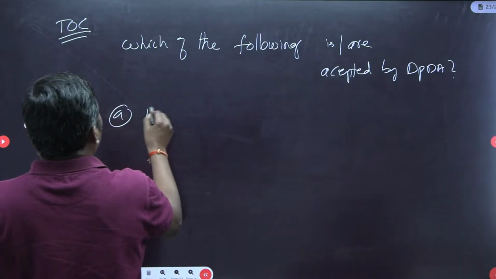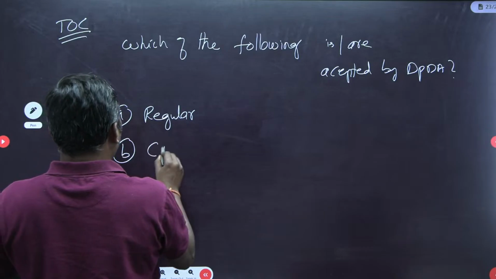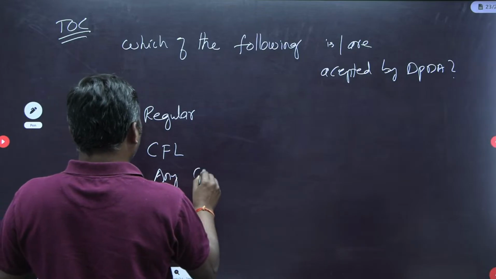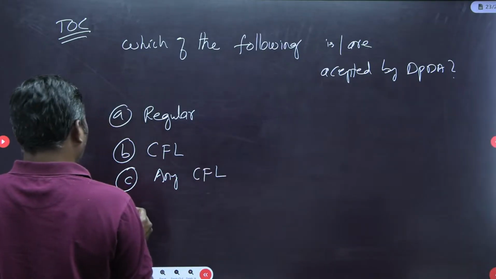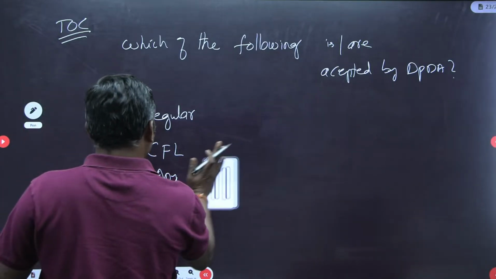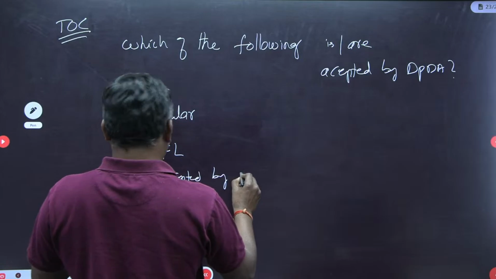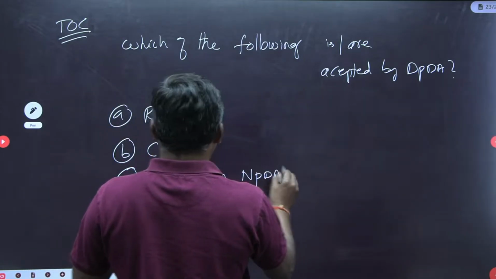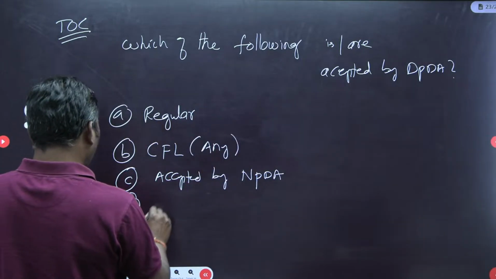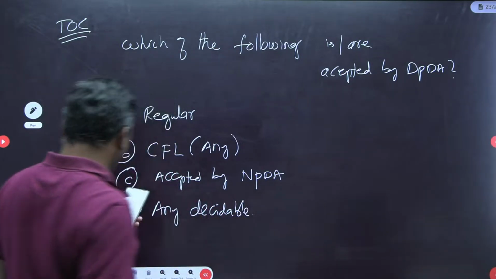Option A is given regular, option B is given CFL, option C is given any CFL accepted by NPDA, and option D is given any decidable language.